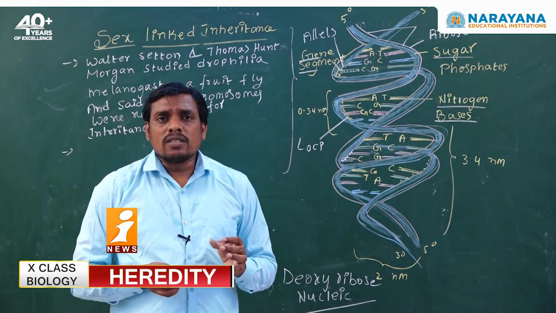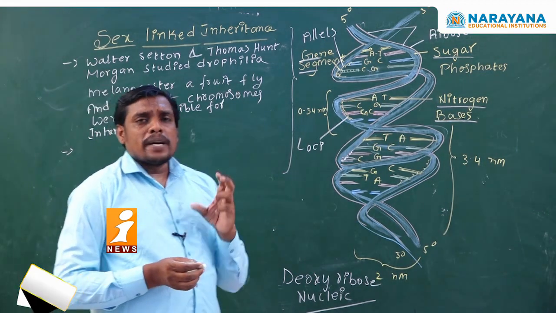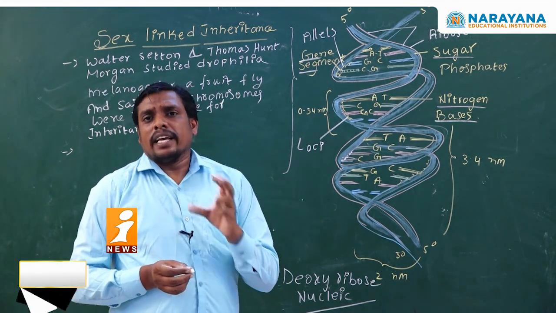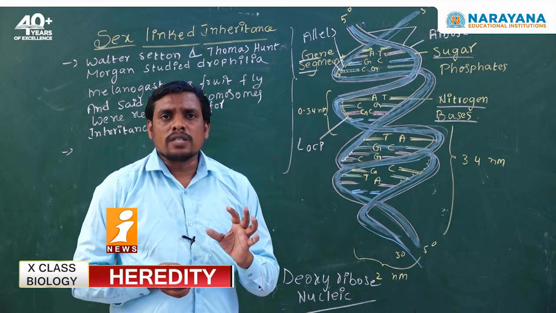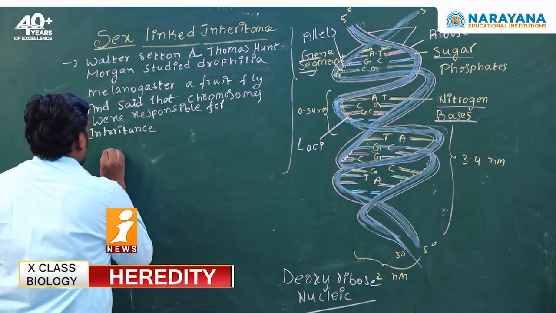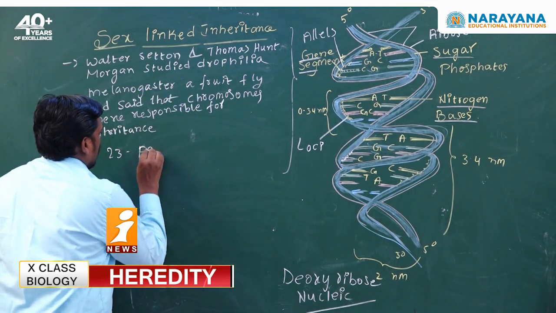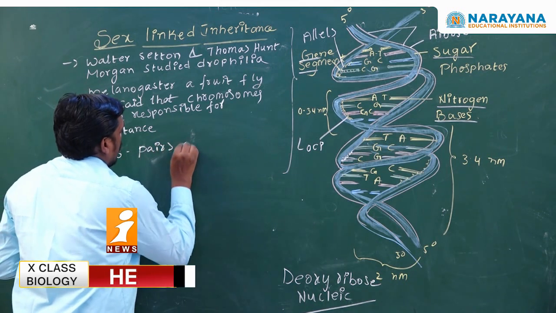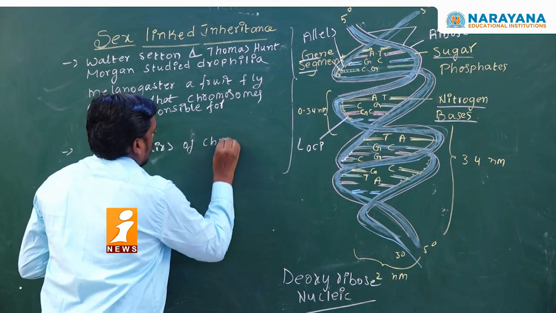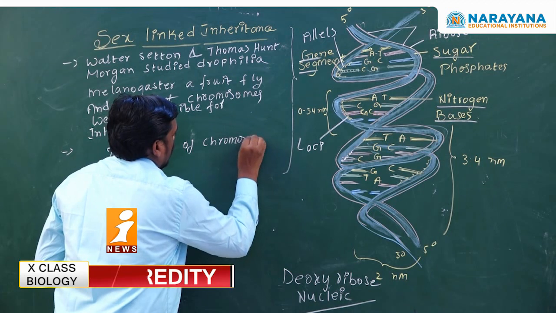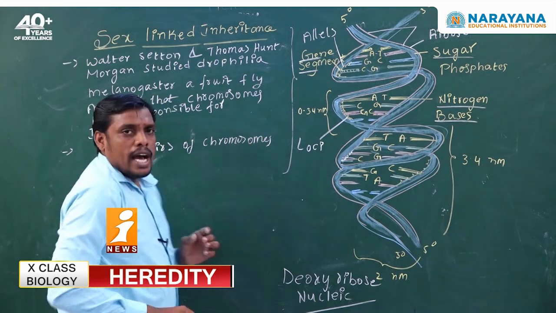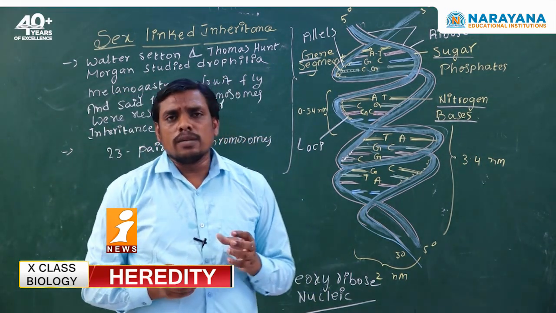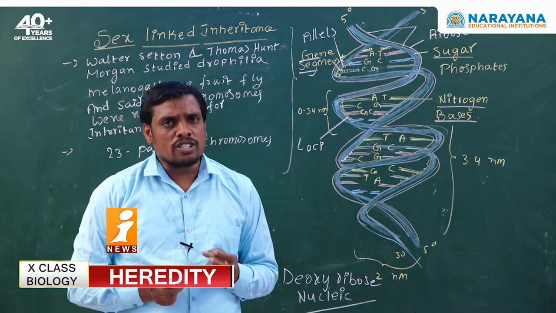As per their hypothesis, there are 23 pairs of chromosomes present in each cell.